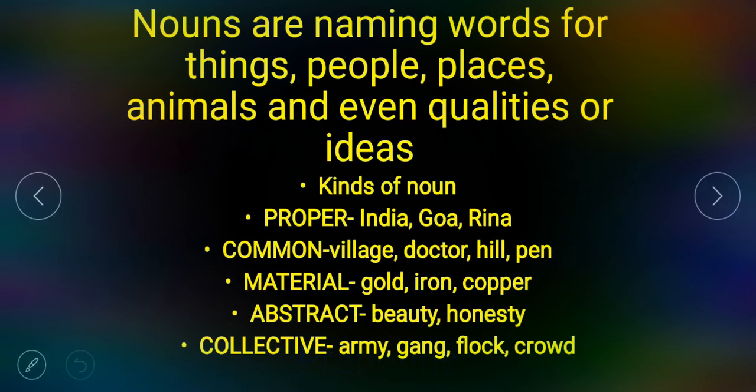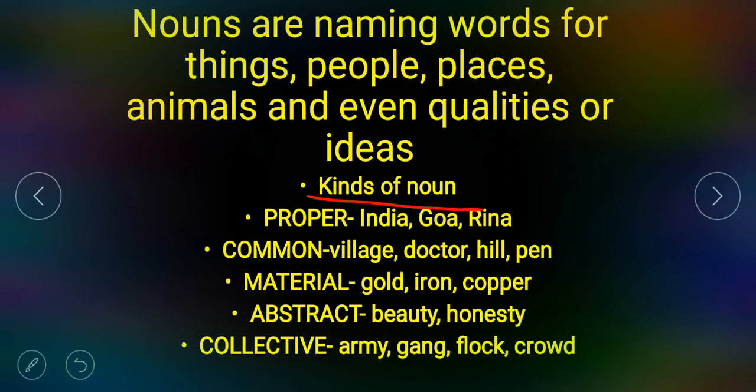Nouns are naming words for things, people, places, animals, and even qualities or ideas. Examples: town, water, pen, comb, lamb. These are the examples of noun. Now, kinds of noun: proper noun, common noun, collective noun, abstract noun, material nouns.